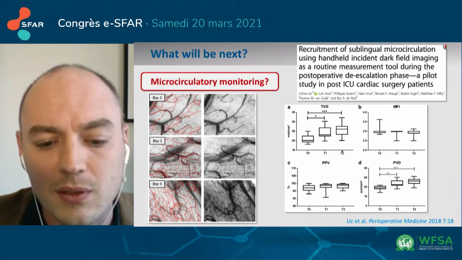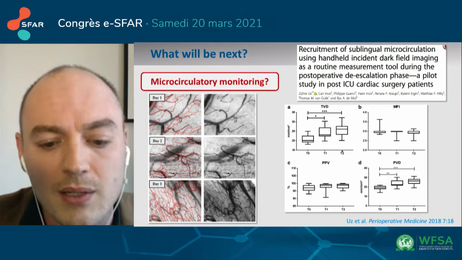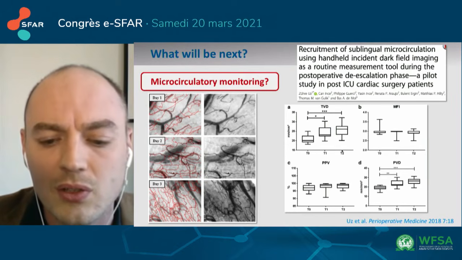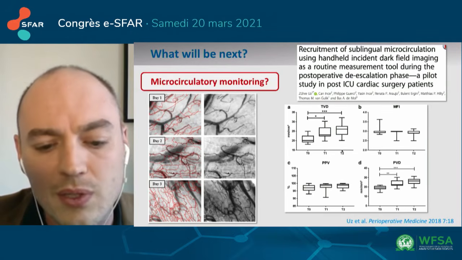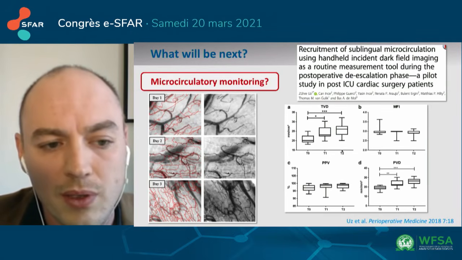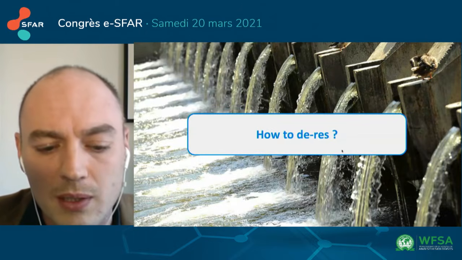These results paved the way towards a new method for the management of fluid deresuscitation and helps the clinician differentiate between convective or diffusive alterations within the microcirculation. Now the question, how to deresuscitate.